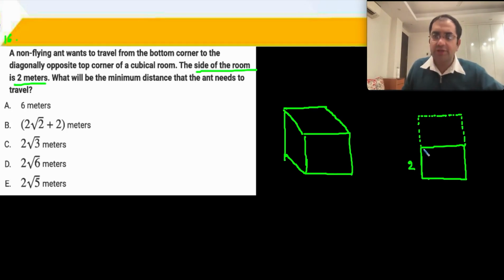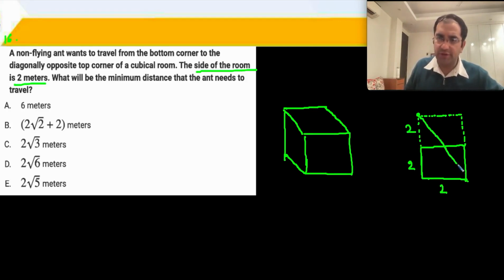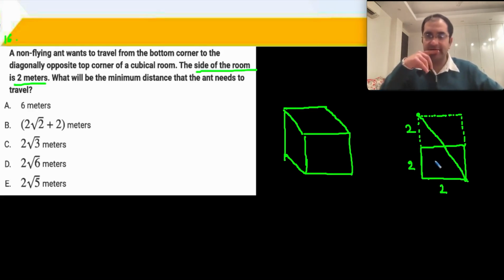So your ant, which is over here, has to come to this particular point, and it seems to be following this particular hypotenuse on this right angle triangle. Okay. This is a little difficult to explain in a video format because it's a 3D structure.